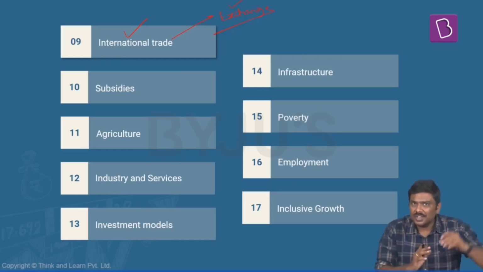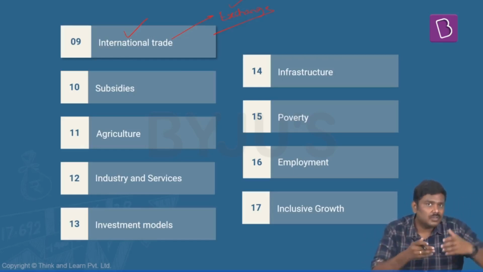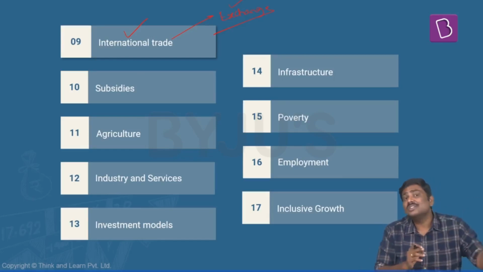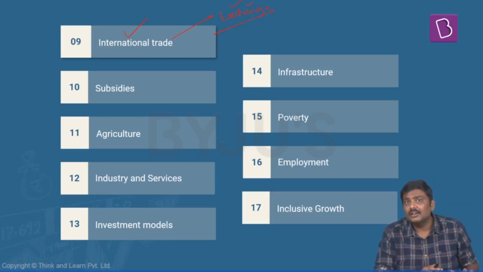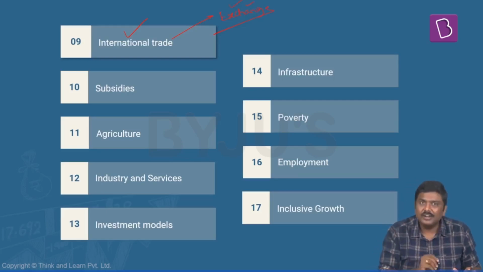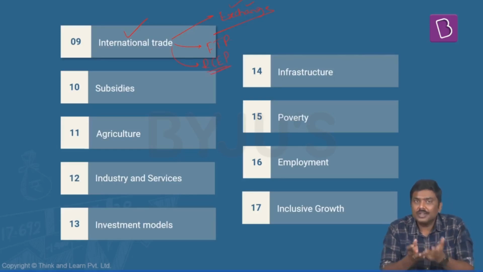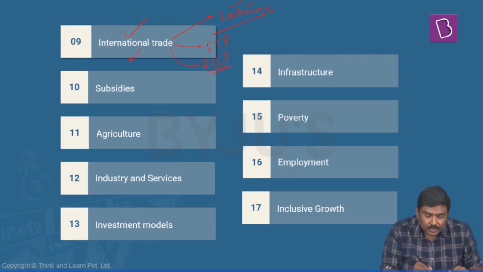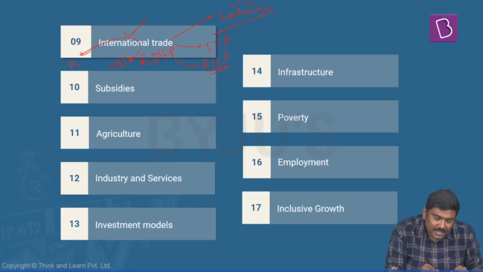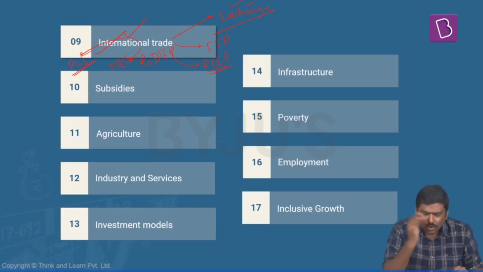And if there is any policy change in an external market, such as the Federal Reserve of the US, if they change any policy, what is the impact of that on the exchange rate in India? We'll discuss all of these particular ideas under international trade. Once we are done with this, we'll also discuss foreign trade policy. Some of the very important concepts such as RCEP, Regional Comprehensive Economic Partnership, which was in the newspaper very recently. Idea of the MEIS scheme, RODTEP scheme, PLI scheme, so on and so forth. All of these will be covered under the ambit of international trade.